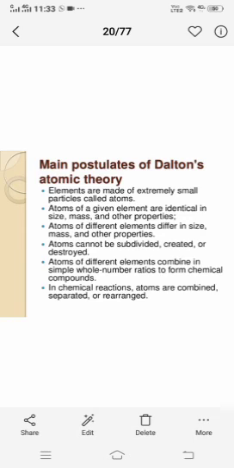So elements are made of extremely small particles called atoms. It's not a new thing, we already knew this. Next, atoms of a given element are identical in size, mass, and other properties.